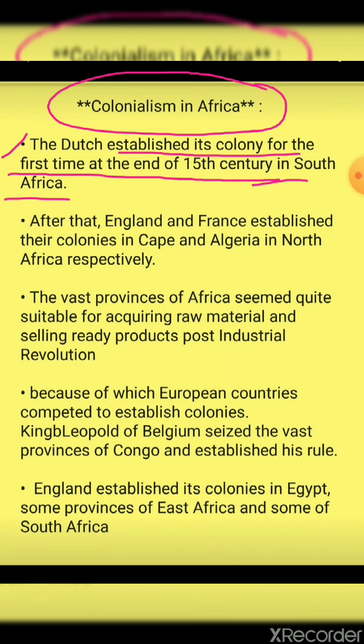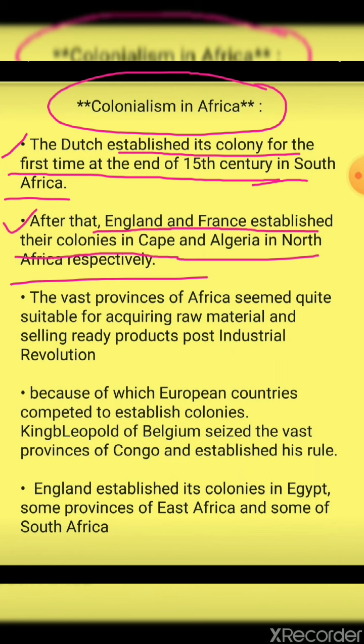After the Dutch, England and France established their colonies in Cape and Algeria in North Africa, respectively.